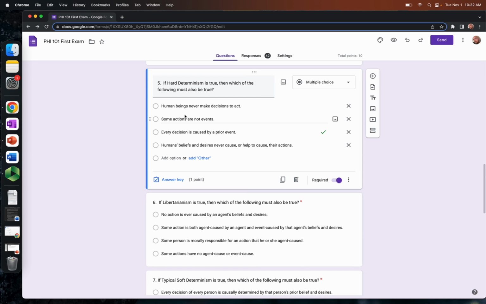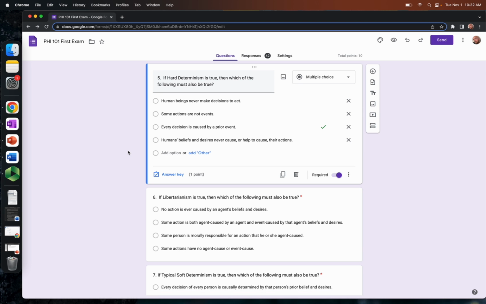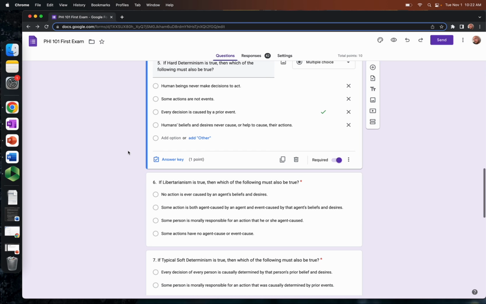It doesn't mean that some actions are not events. No, hard determinism, if it's true, then all actions are going to fall into the category of events. In any event, it's not the case that humans' beliefs and desires never cause or help cause their own actions. It's just that those desires and beliefs have themselves causes.